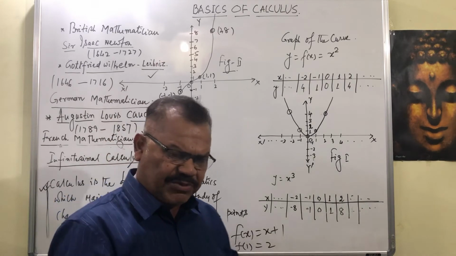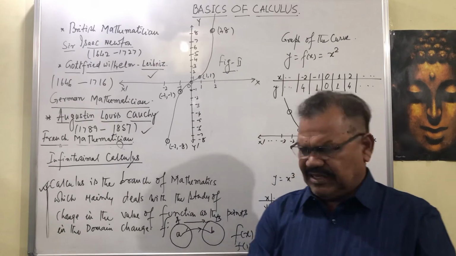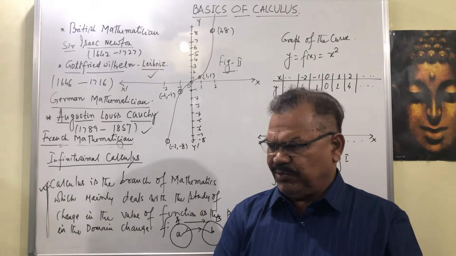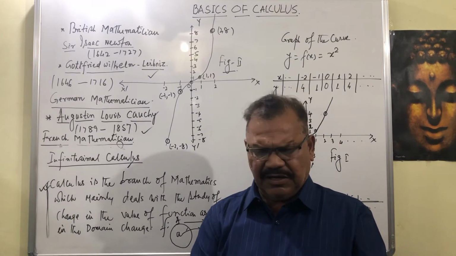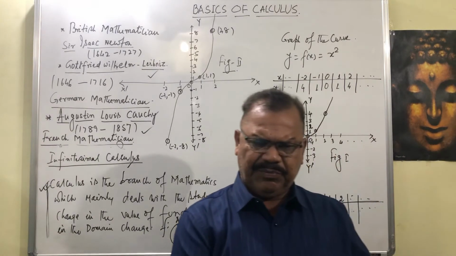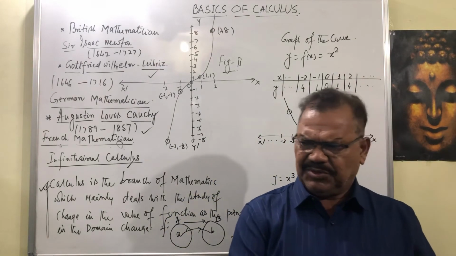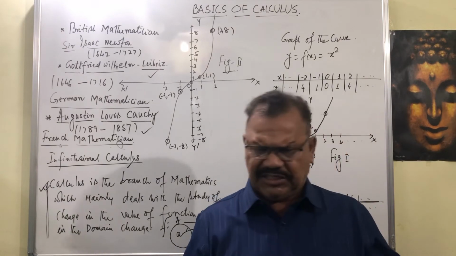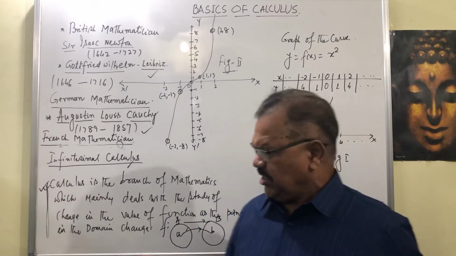So this rate of change comes under calculus. Suppose we are under a lamp post and we go away from the lamp post, the shadow increases. The measurement of how the shadow is increasing or decreasing with our movement, all these things we study under calculus.